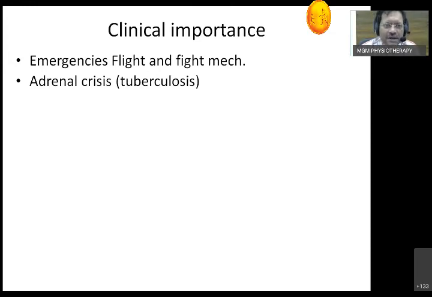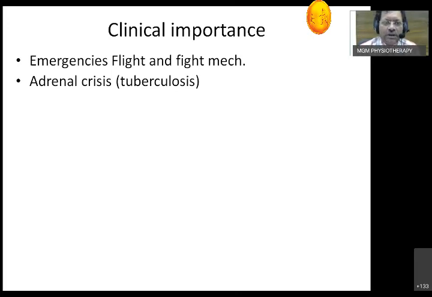Many times, a patient comes to you with something simple, like after delivery, having an adrenal crisis, because it is an emergency situation for a mother. She suddenly goes into shock. We first try to see if there is any bleeding. No bleeding is there. We try to see if there is any fluid loss. So there is no hypovolemic shock. The mother is not having any infection. Still the mother is in shock. And here comes your suspicion.